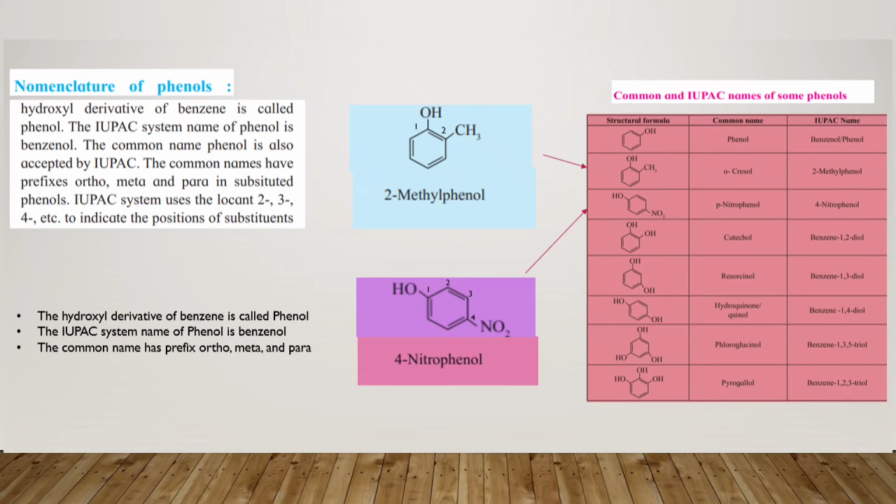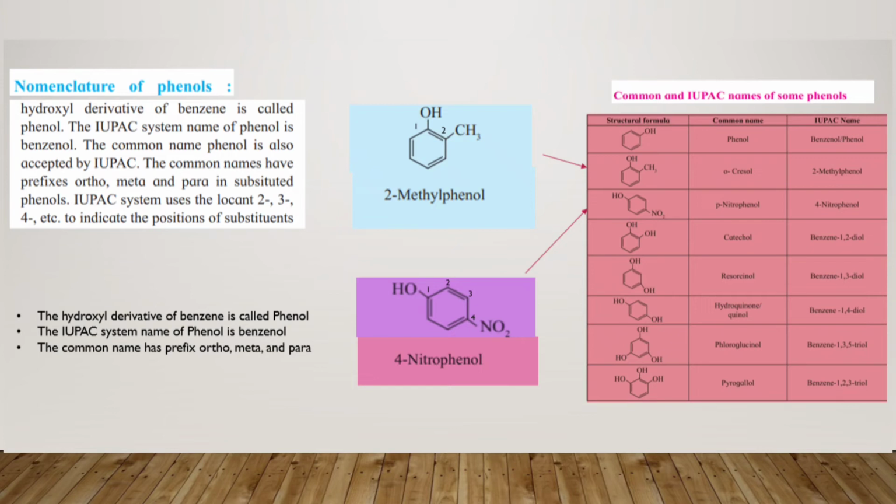The second one, you have the structure formula: the benzene ring attached by an OH group and a CH3 group. This compound is o-cresol.